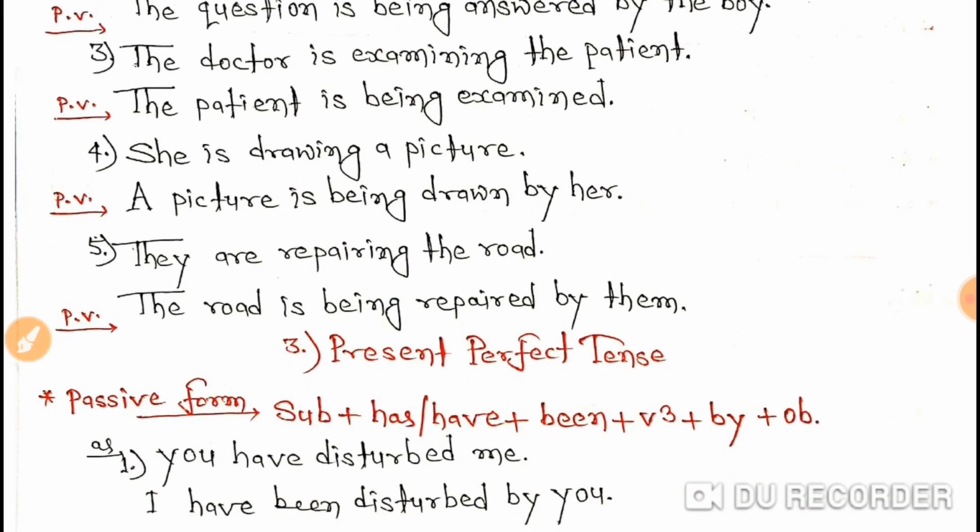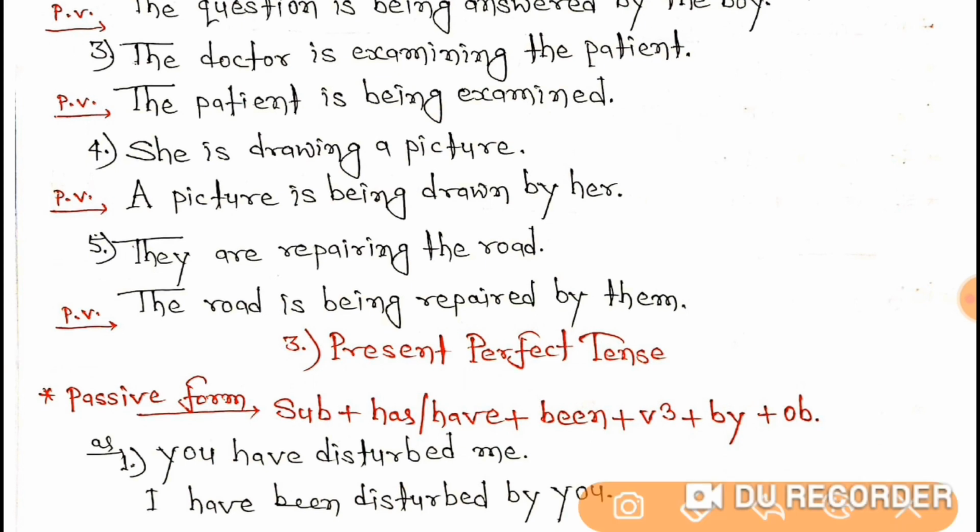Now the fifth one is what? They are repairing the road. Repairing what? The road. The road is the object. So the object will become the subject of the passive voice. So in passive voice I have written the road in the place of the subject. The subject is the road and that is singular.